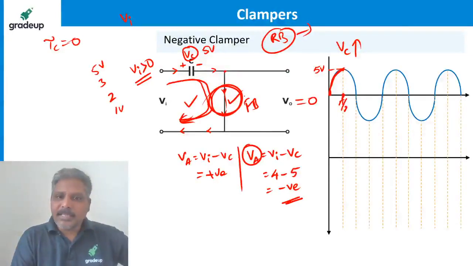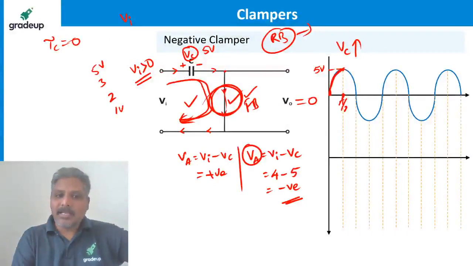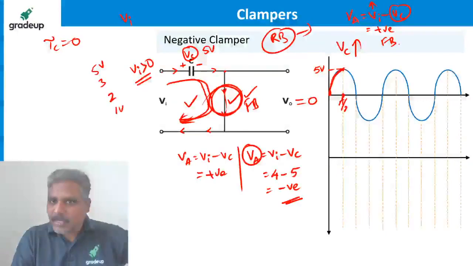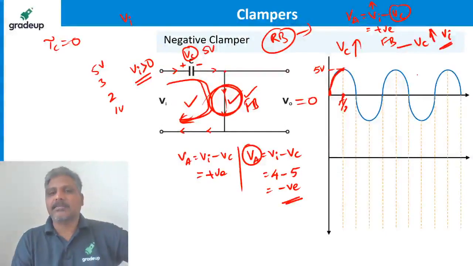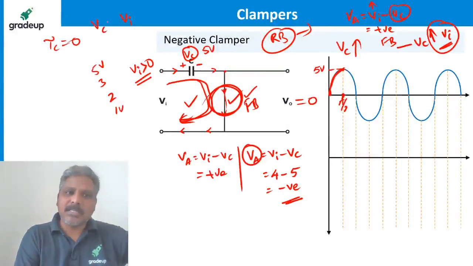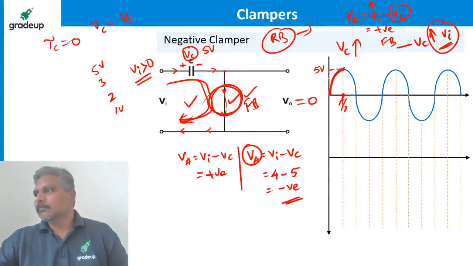But initially, to make this diode forward biased, the capacitor has no charge, and the anode voltage is equal to Vi minus Vc. The moment the input is greater than 0, as it was 0, the anode becomes positive, which makes the diode forward biased. Then only the capacitor voltage charges as per Vi, otherwise it does not. The moment the diode is forward biased and the capacitor charges, the capacitor voltage is equal to Vi. That's what we have plotted here. Got it?